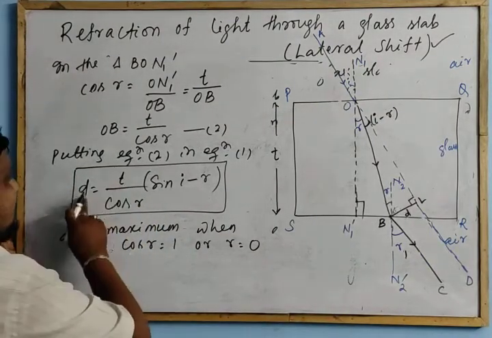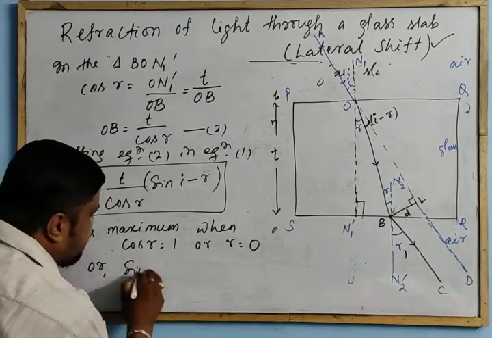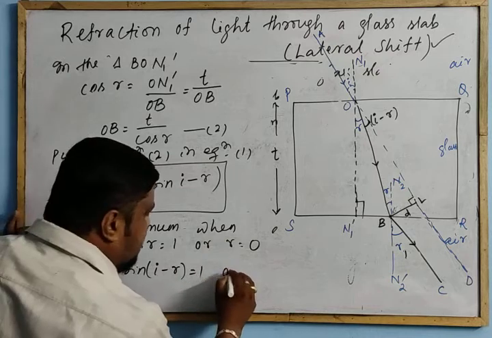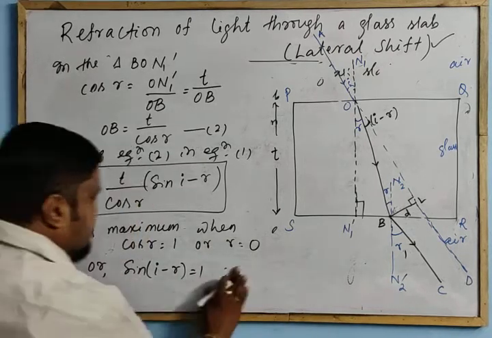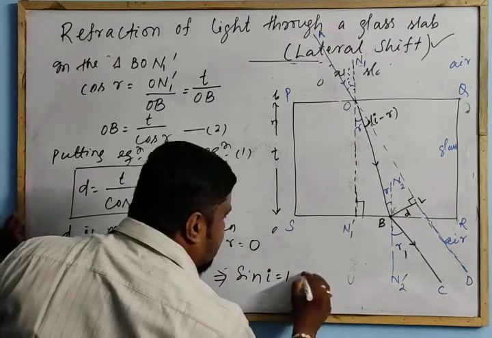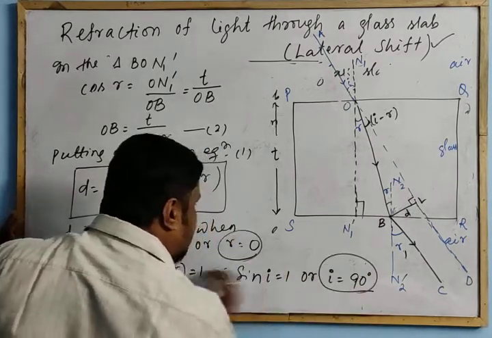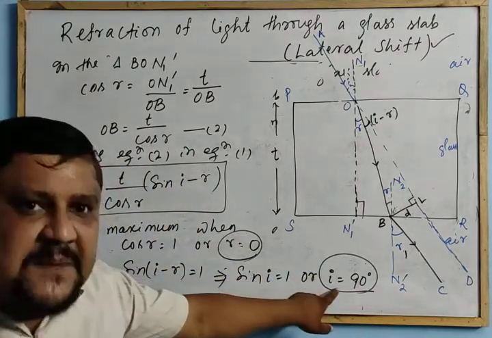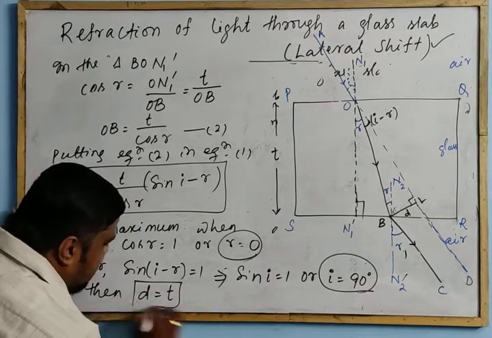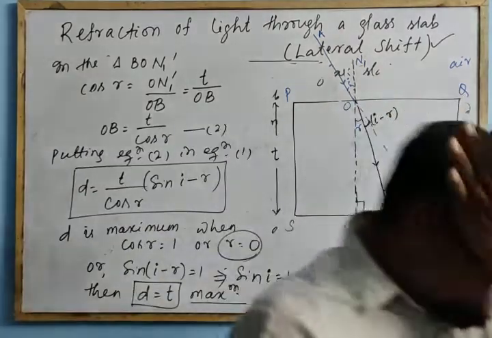The maximum means how much will it be? D is equal to T, that is the maximum value, when sin(I minus R) is equal to 1. If R is equal to 0, this implies sin I is equal to 1, or I is equal to 90 degrees. If this condition is satisfied, then D is equal to T, that is the maximum lateral displacement or lateral shift.